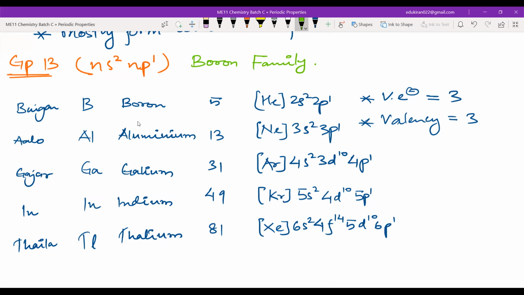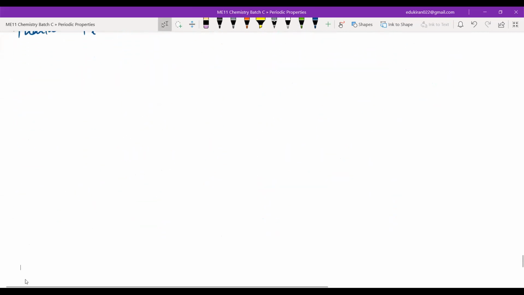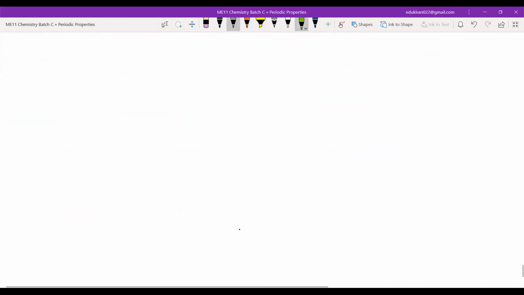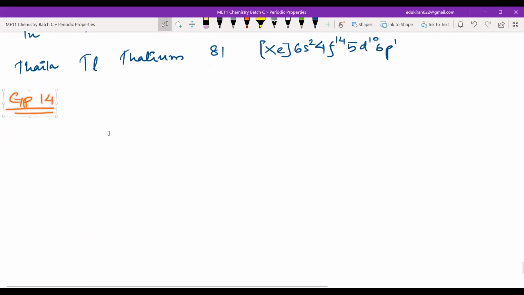Done, sir. It is done. Okay. I have to write all these now. Group 13, then group 14. Okay, group 14. Now the general electronic configuration will be ns2, np2.